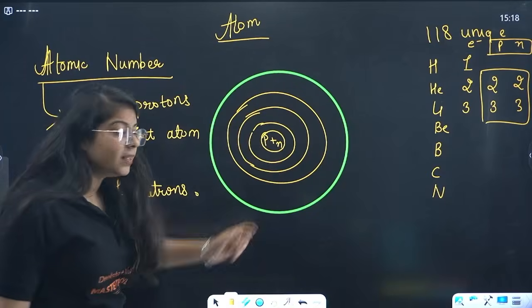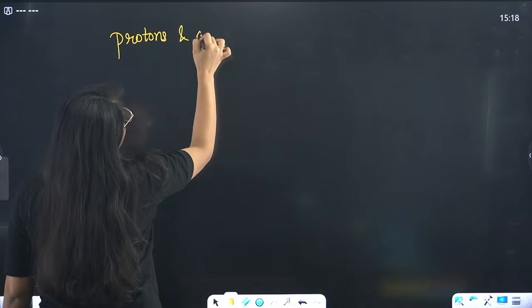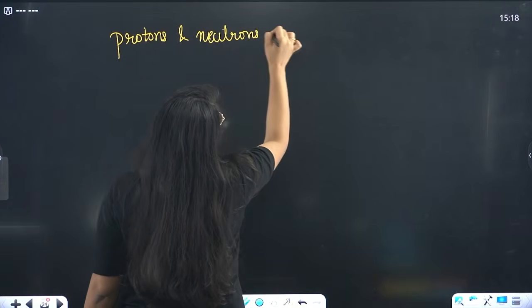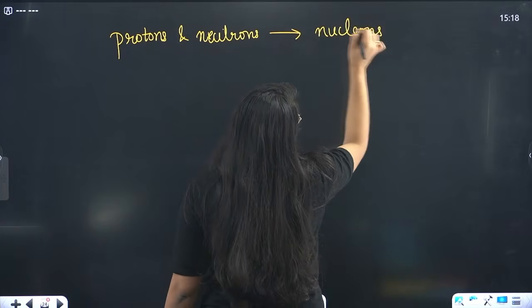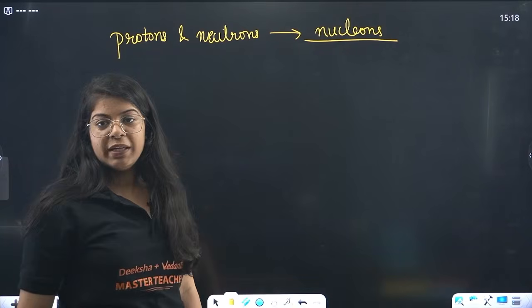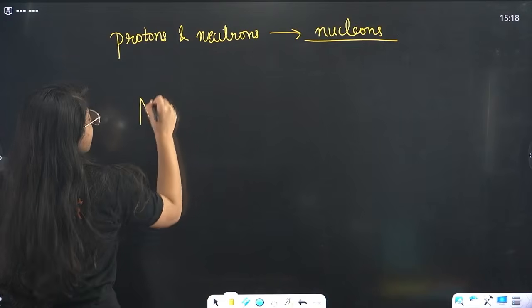Together these protons and neutrons are called nucleons, something that exists inside the nucleus.